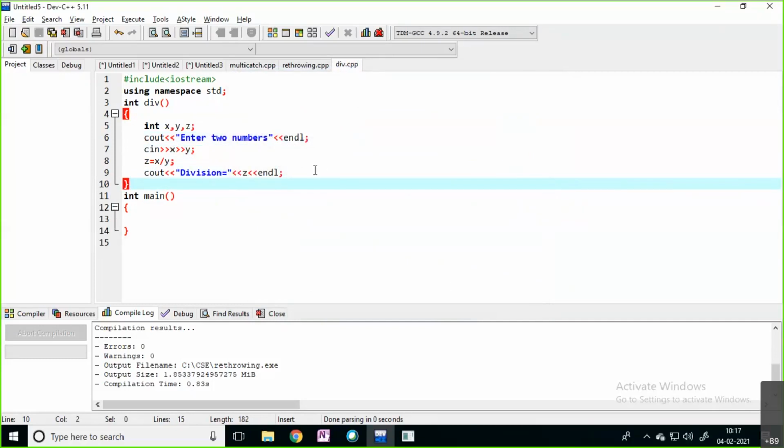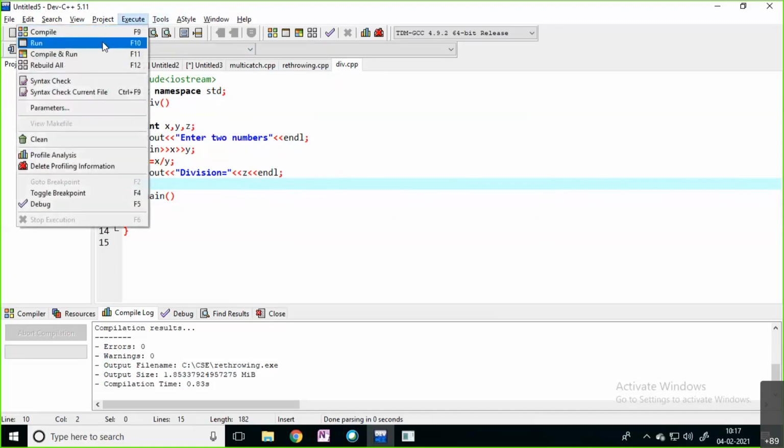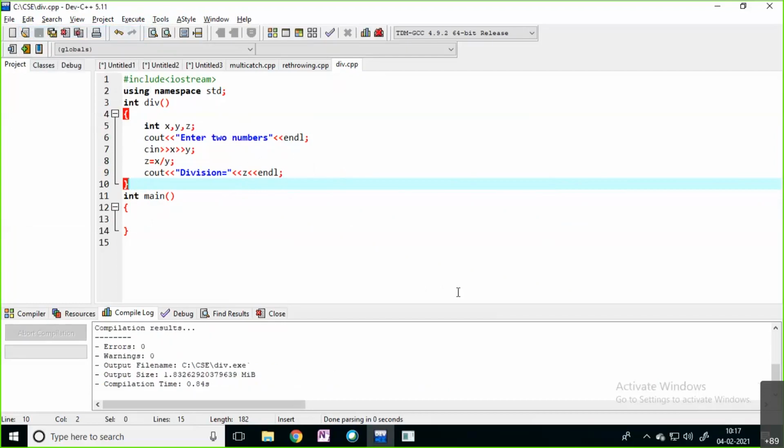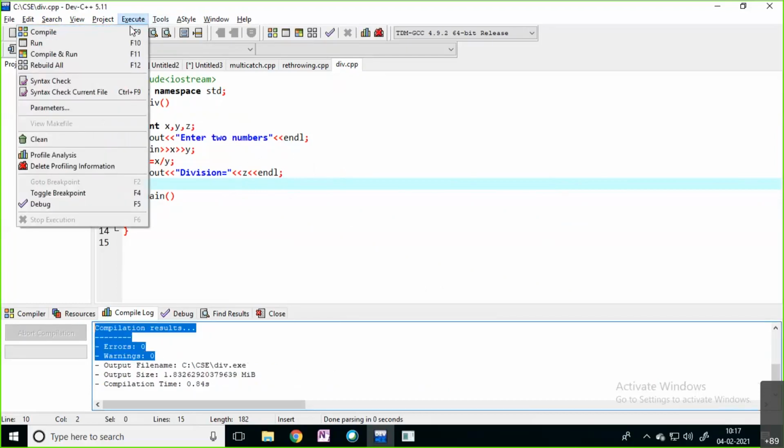If I save this program, what is the output we can say here? Can anyone say? If I compile this code, you won't see any error. You can see that if I compile this code, you are seeing 0 errors. If I go for a run, what happens?